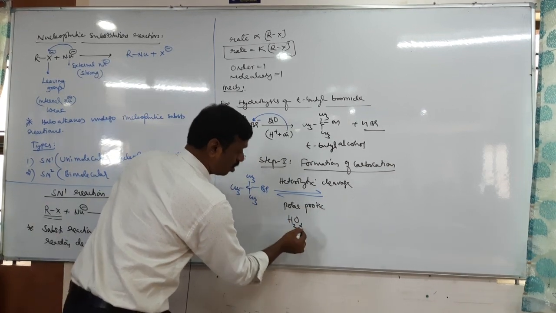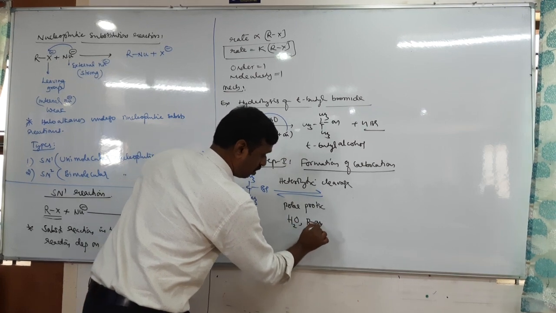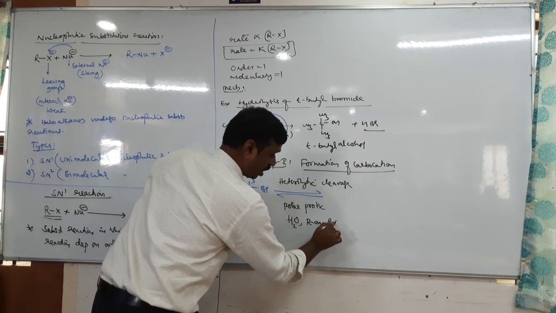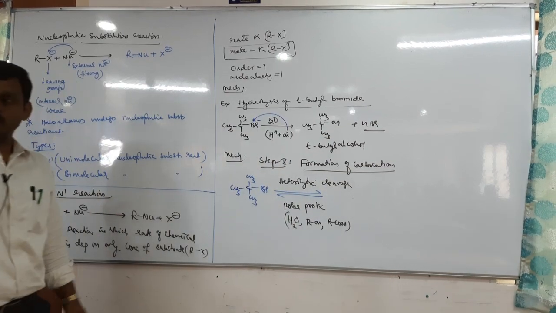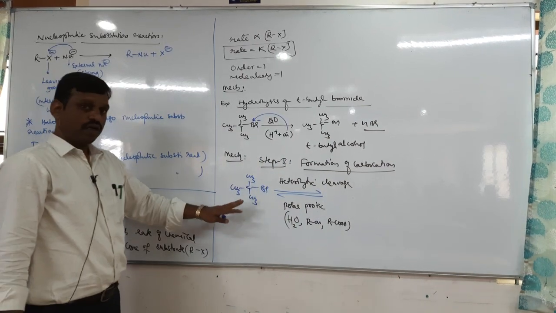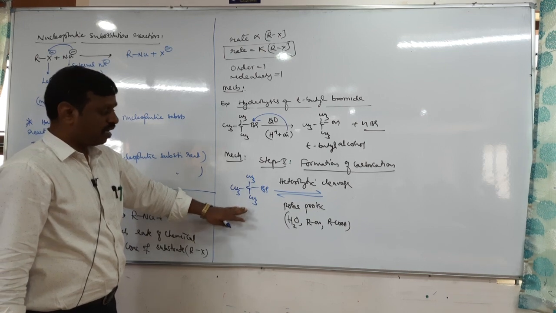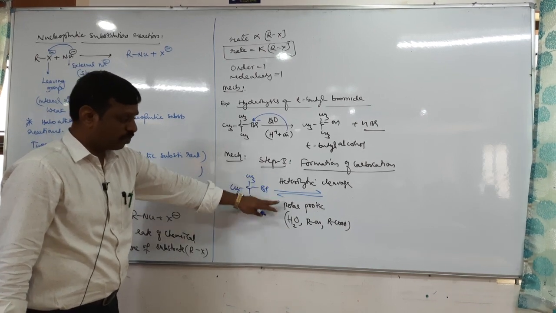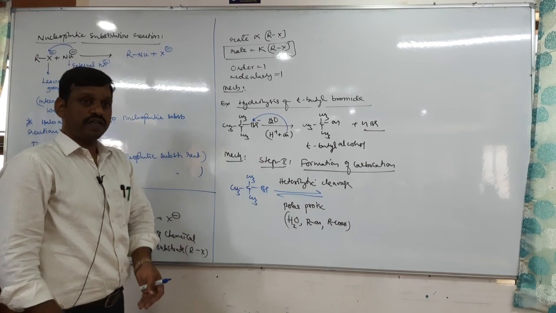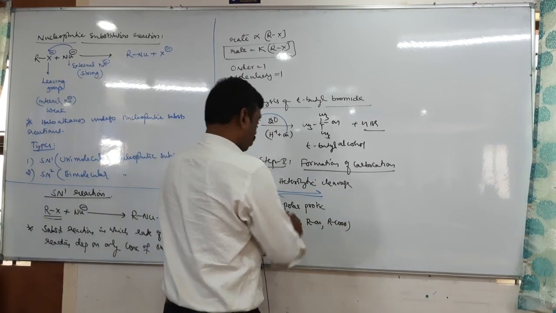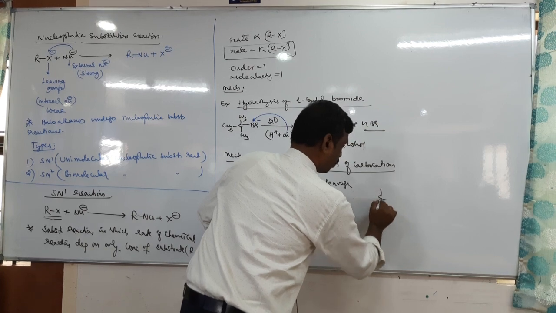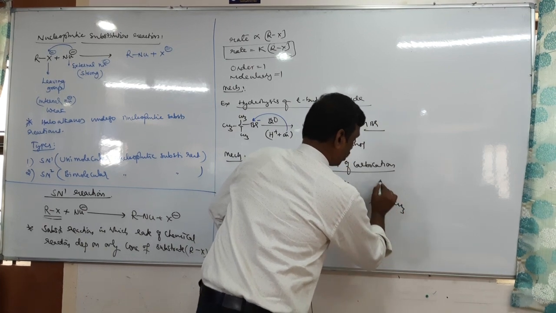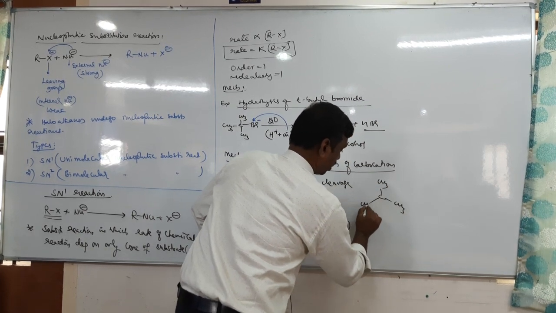Like water or even alcohol, carboxylic acids. These are the polar protic solvents. Therefore, tertiary butyl bromide undergoes heterolytic cleavage in the presence of a polar protic solvent. Okay, it undergoes heterolytic cleavage and gives a carbocation. Which carbocation does it form? Tertiary butyl carbocation.